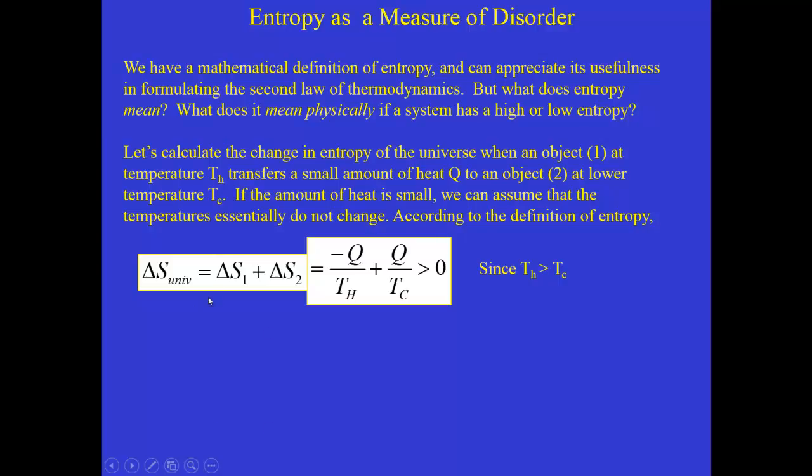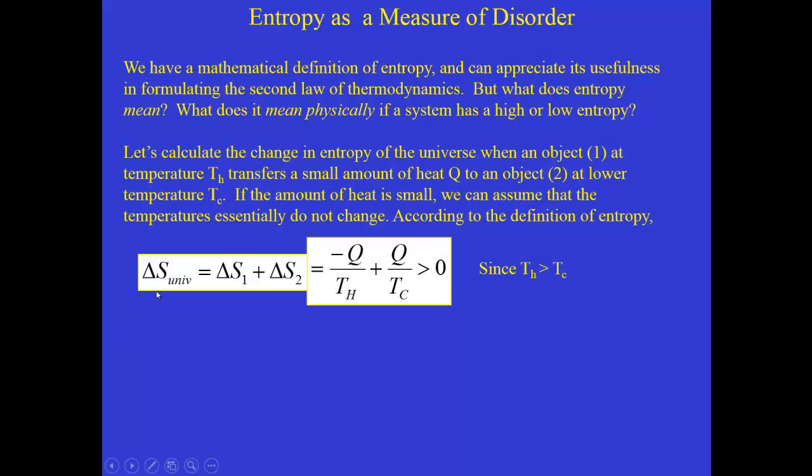Well, object number 1 releases heat, so it releases heat Q, so its entropy change is negative Q over TH. Object 2 absorbs heat, so the Q is positive, so its entropy change is Q over TC. And we can see, since TH is greater than TC, the sum of these two terms will be positive. It'll be greater than 0, right?